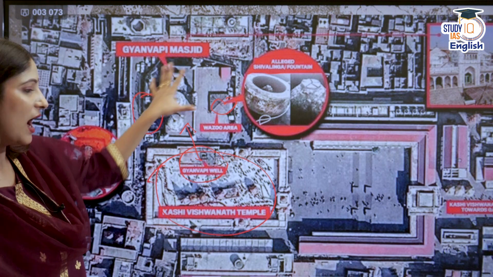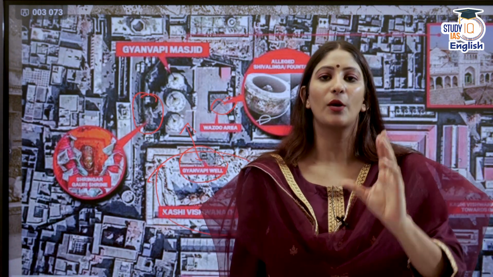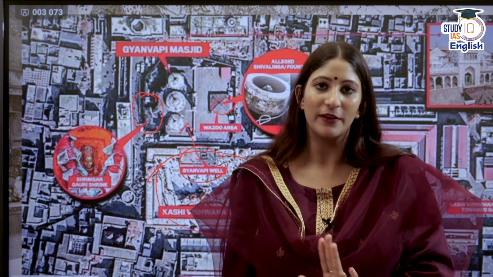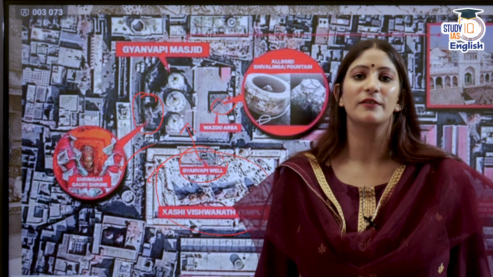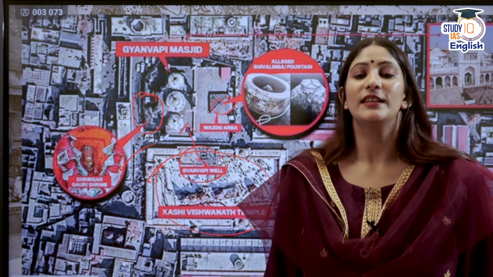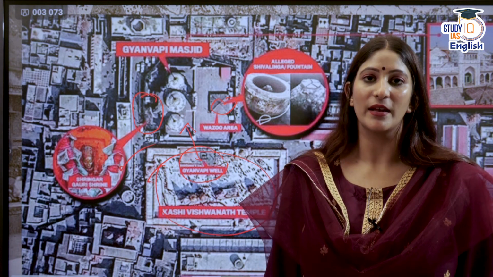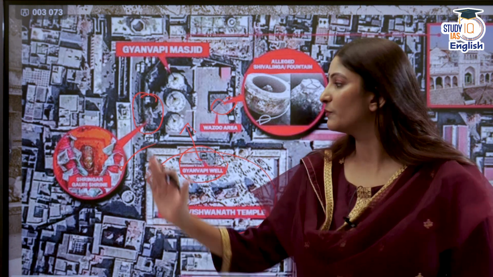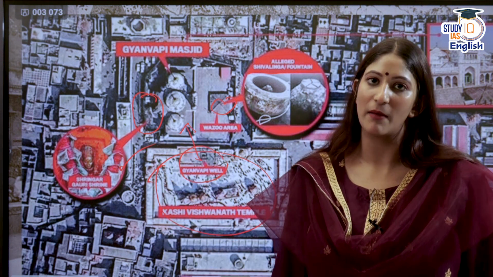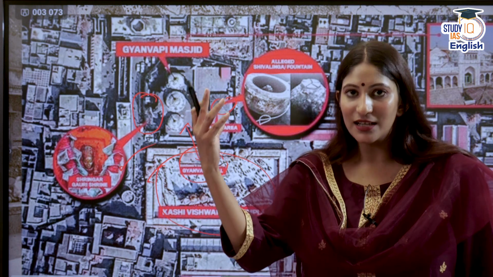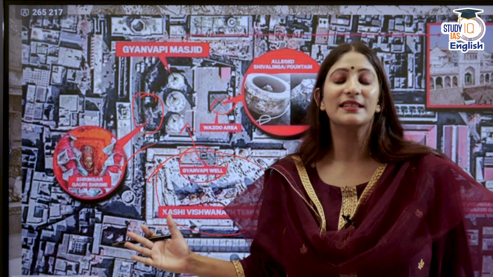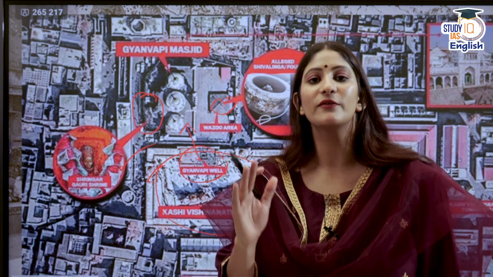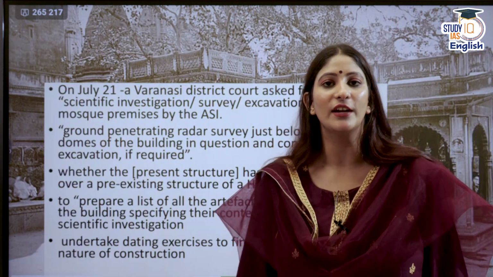So, how can we develop a proper fact in our brains? With the help of history only. And the Shringar Gauri temple is another very important facet in this entire thing, because the five Hindu women have asked for the right to worship Shringar Gauri Ma. There are so many complex issues intertwined with each other. This makes this case very interesting, interesting from the perspective of what you will do as a bureaucrat.